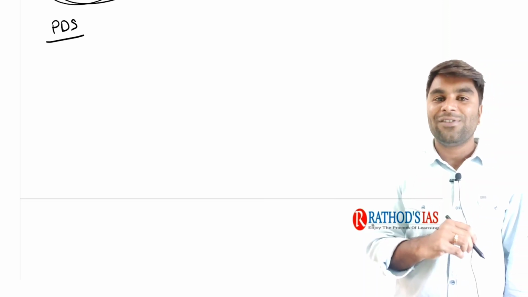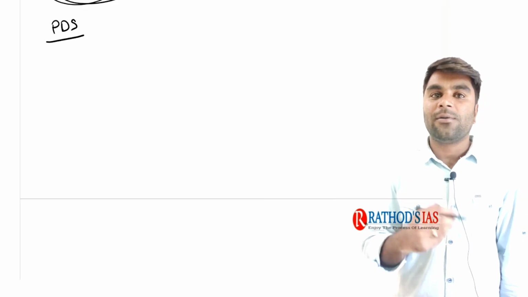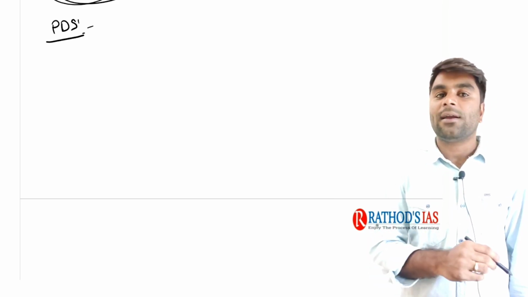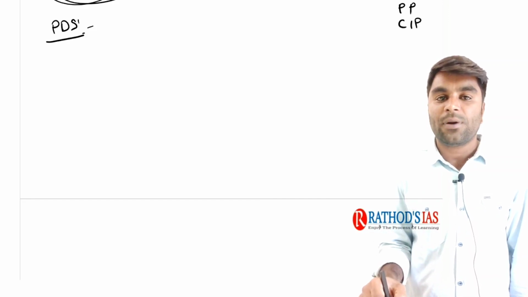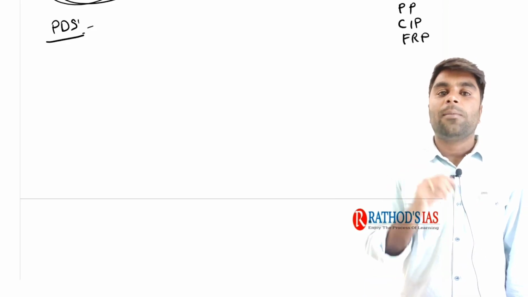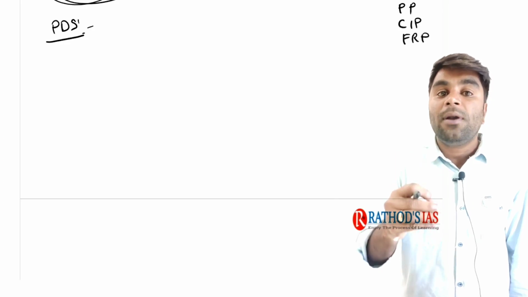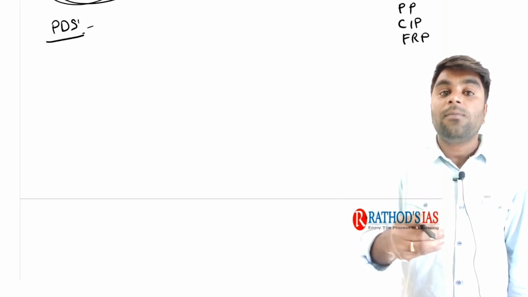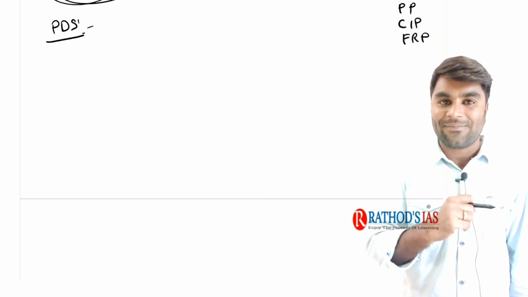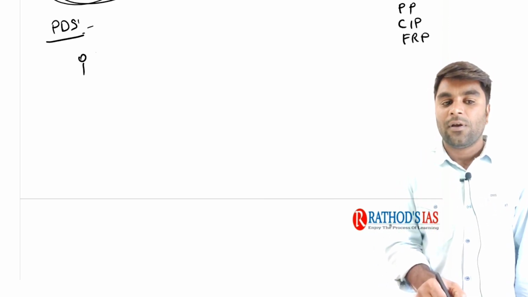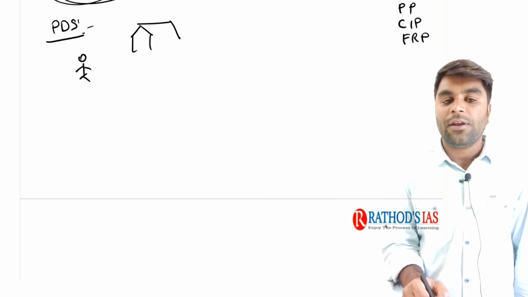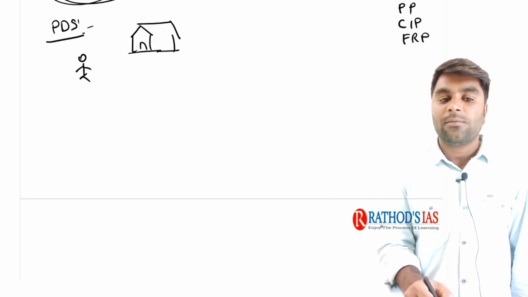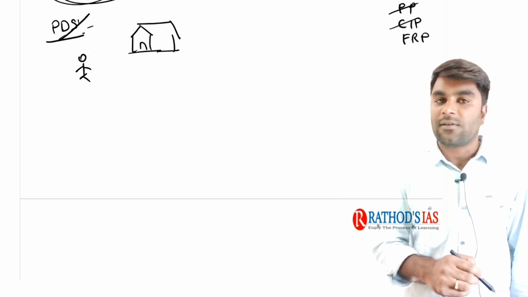Now, with the basic PDS system, with the working of the PDS system, you know the meaning of PDS, public distribution system. We can clearly understand what is this. Next important prices: procurement price, central issue price, and fair and remunerative price. Remember guys, the price at which the procurement agencies will procure the food grains from the farmers is called procurement price, right? Try to understand. Now imagine he is a farmer. Now here we have the Food Corporation of India. Now with this PDS system only we can understand this procurement price and central issue price.